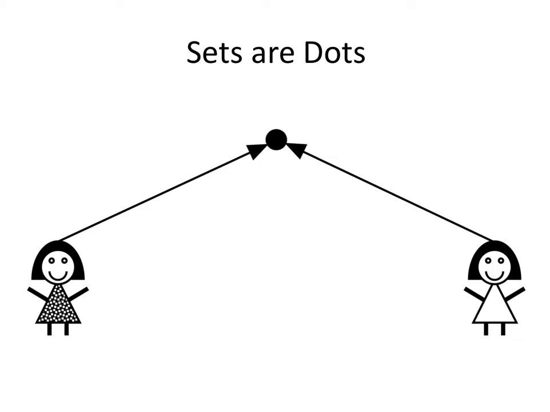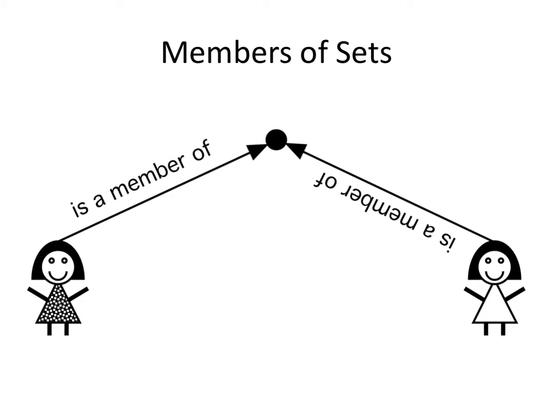And you can see there's an arrow there from Betty to the dot and from Diane to the dot, and the dot is what the women refers to. The dot is a set that has these two women as its members. And so we can say that Betty is a member of that set and Diane is a member of that set. And I write it upside down so it goes in the right direction.